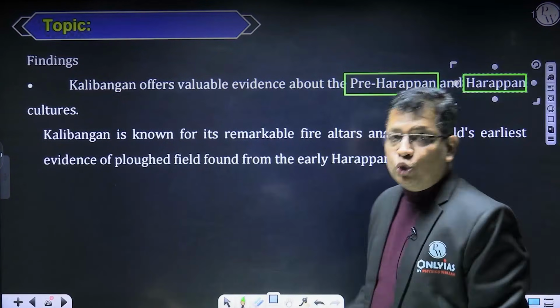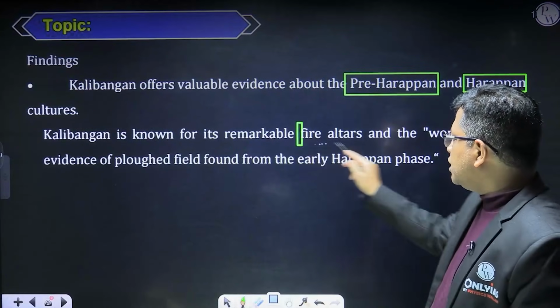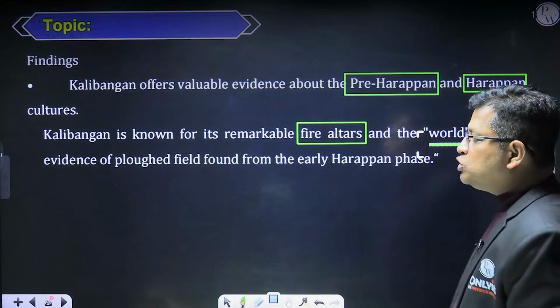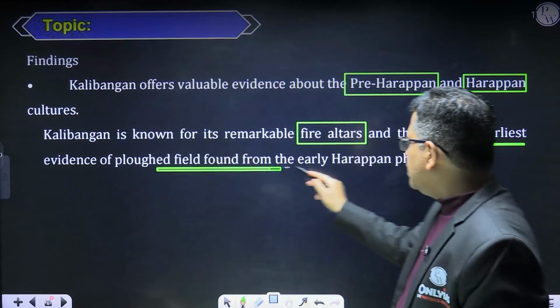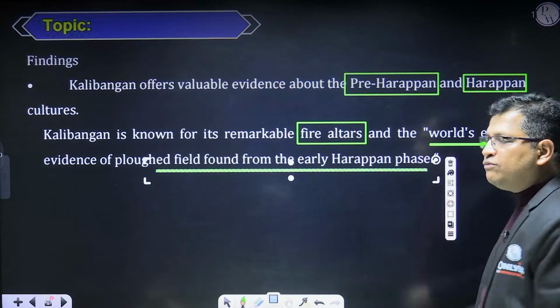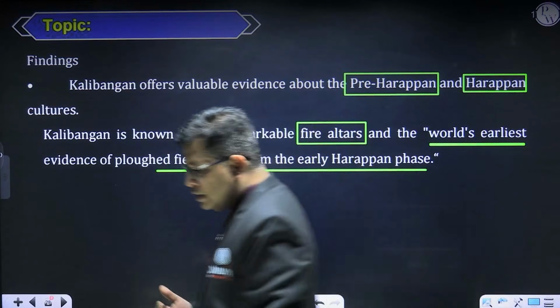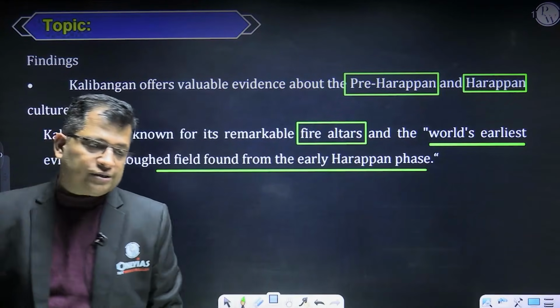And Kalibanga is known for one thing, the fire altars. And the world's earliest evidence of the plowed field was found from this site, from the early Harappan phase. So this is what is important, right? This is an important fact.